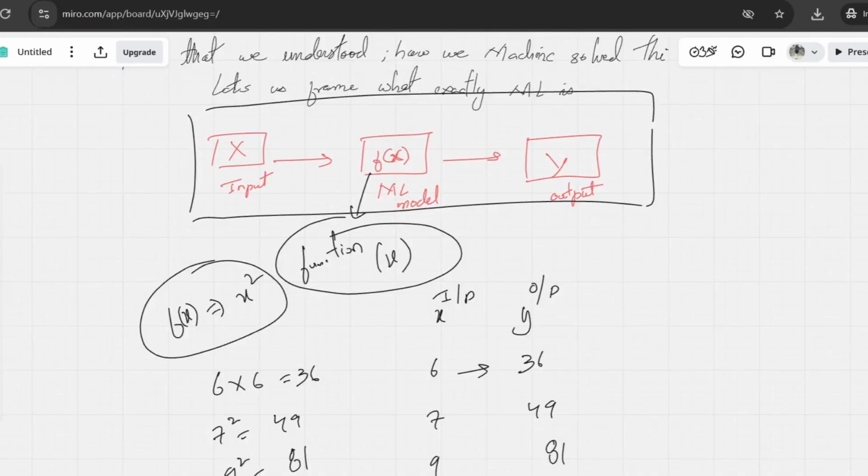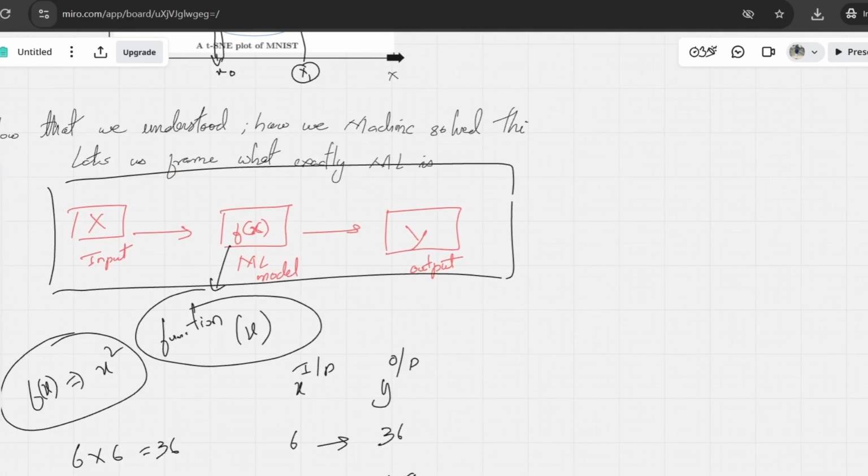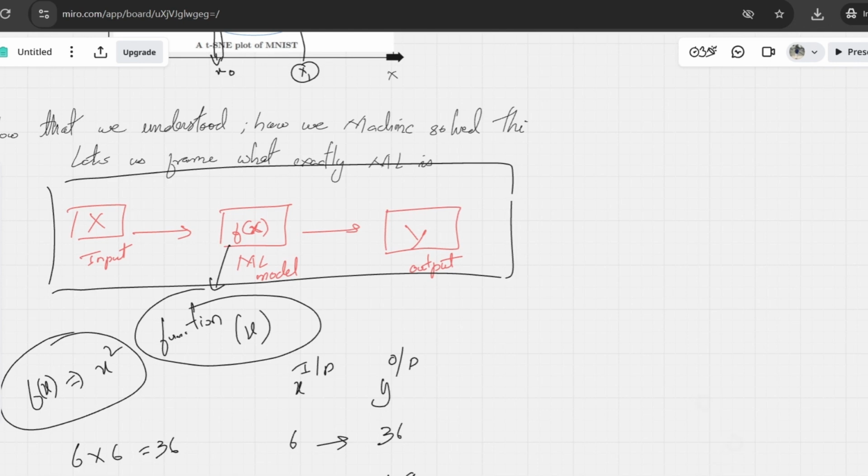I hope you have understood what machine learning is, why machine learning exists in the first place, and how machine learning solves a simple data problem, which is the MNIST image recognition problem. There are multiple different types of machine learning problems. Right now what we saw was supervised.